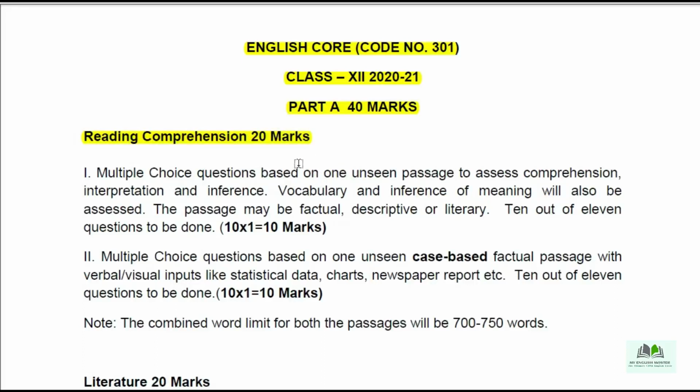So what type of passages are you getting? Let us discuss that. The first one is multiple questions based on an unseen passage to assess comprehension, interpretation, etc. Here you are getting 11 questions, and of the 11 you need to write only 10. Each question carries 1 mark, so 10 into 1, 10 marks. So this is the first reading passage.